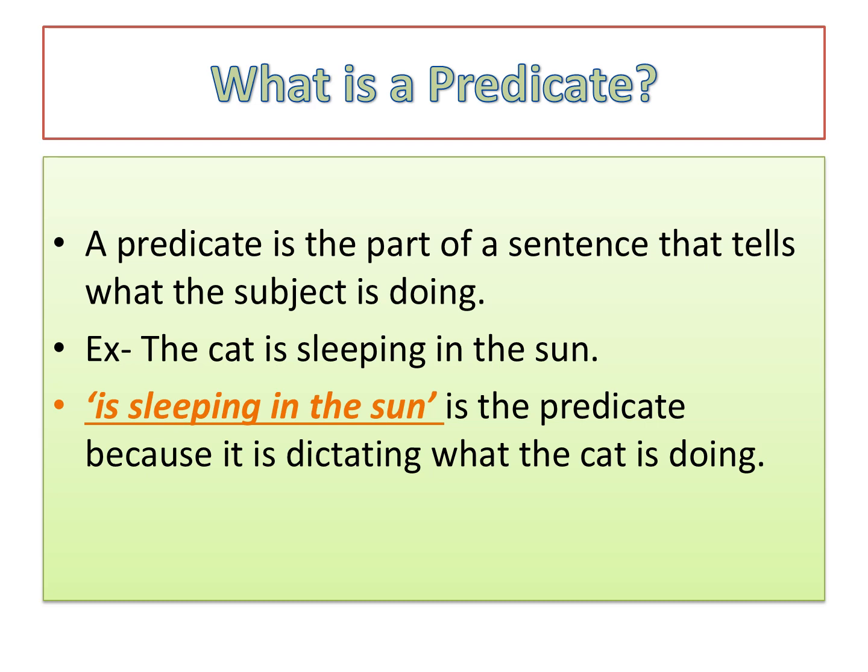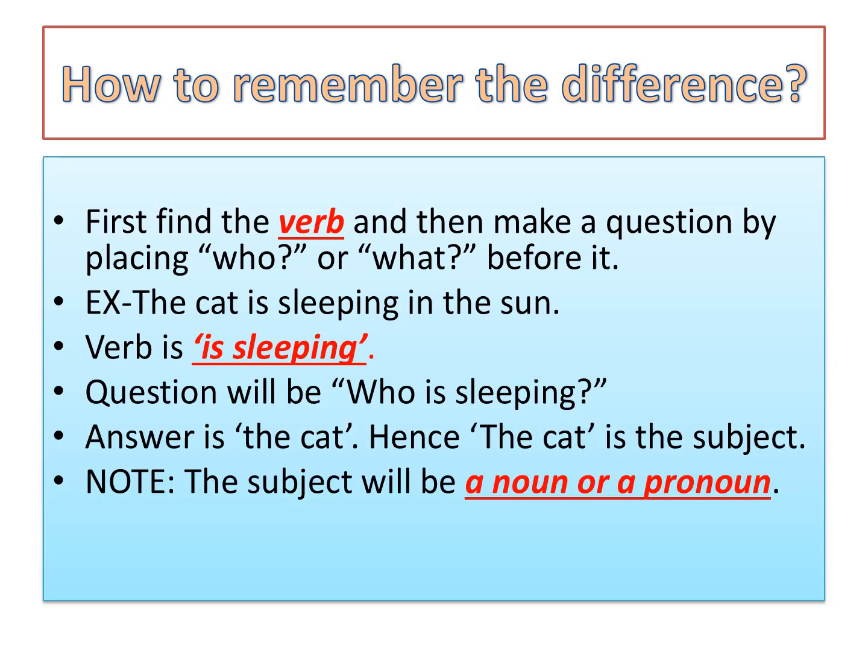Remember, the cat is the subject. Now the question comes, how to remember the difference between subject and predicate? We know that subject is called the doer in the sentence, or we can say that subject is the person or thing that is doing an action, and predicate is the part of a sentence that tells what the subject is doing.